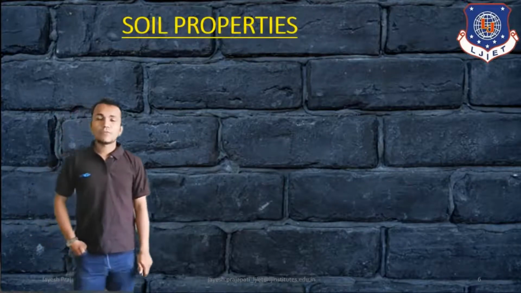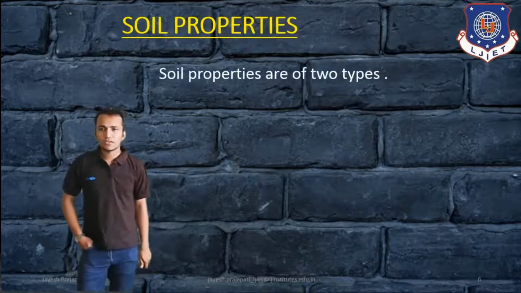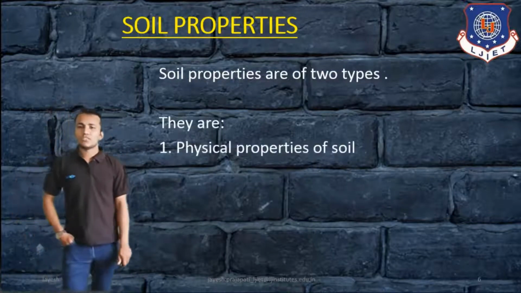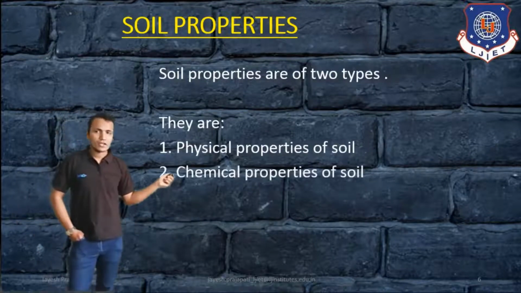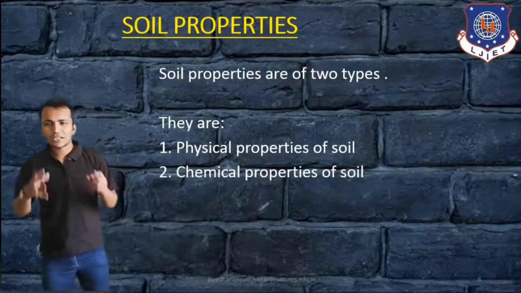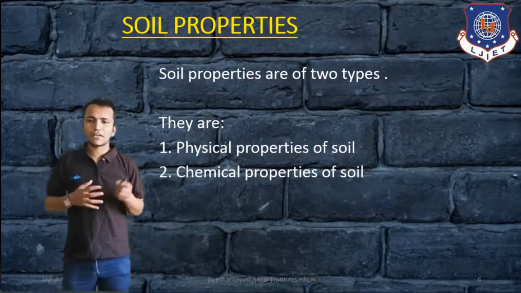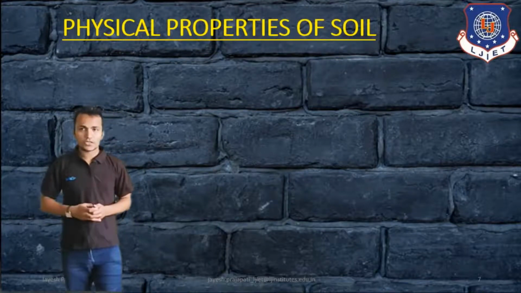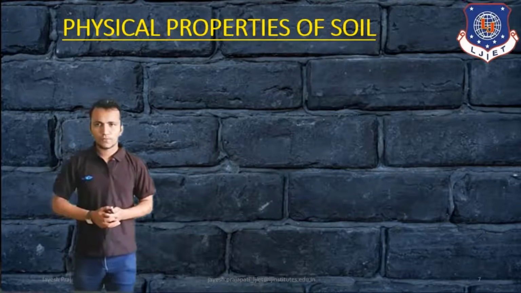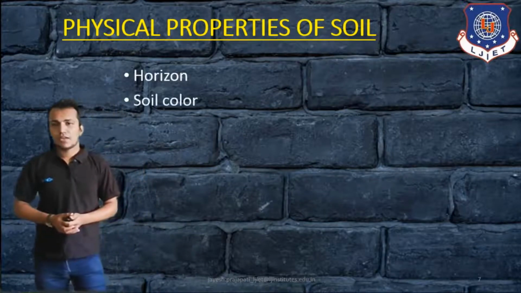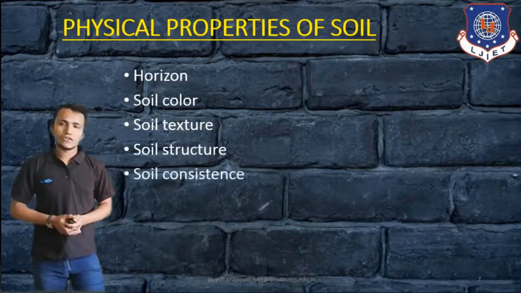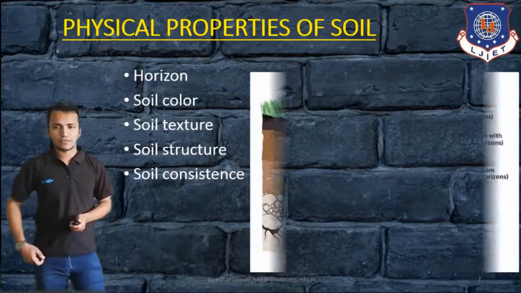Then soil properties. If we see the soil properties, there are two types: physical properties of soil and chemical properties of soil. Those are the different properties of soils that we have to discuss in this session. First of all, the physical properties of soil. If we see the physical properties, that means they are visible. They are horizon, then soil color, soil texture, soil structure, and soil consistency.